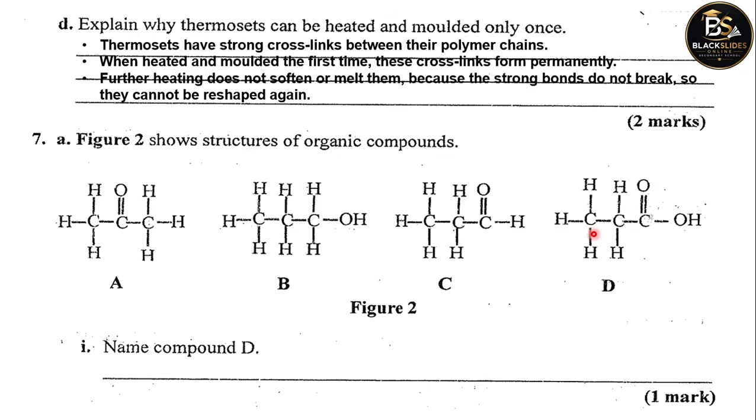And then lastly, D. D contains a carboxyl group. This is an acid group called the carboxyl group. Therefore, it must be an alkanoic acid or carboxylic acid. Since it has 3 carbon atoms, this must be propanoic acid. So the name of D is propanoic acid. Propanoic is the acid that has 3 carbon atoms.